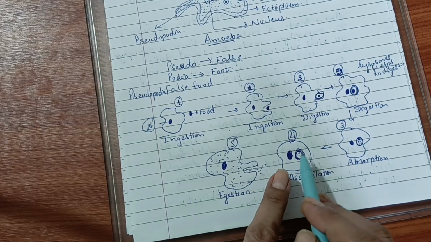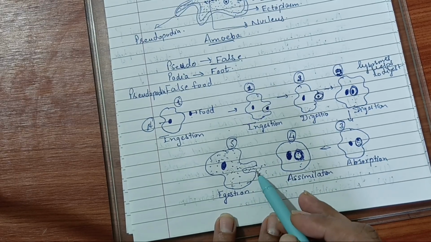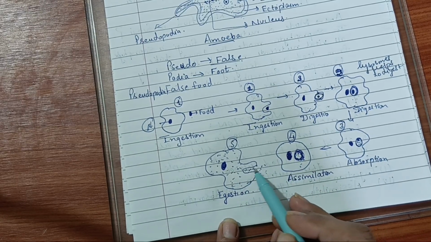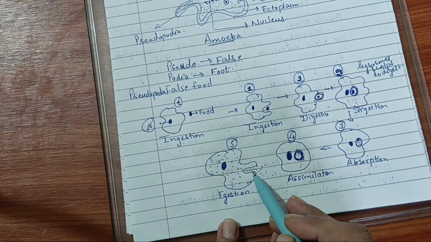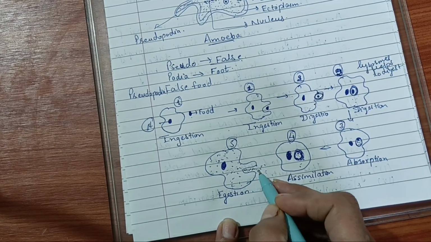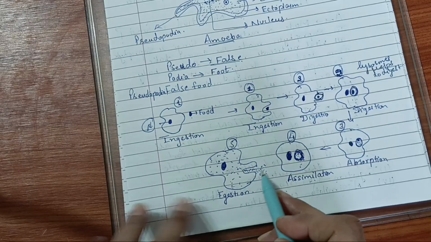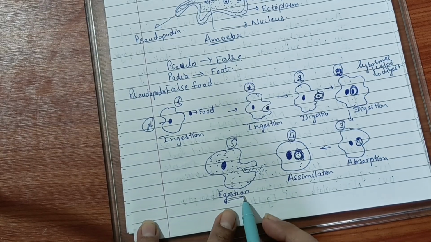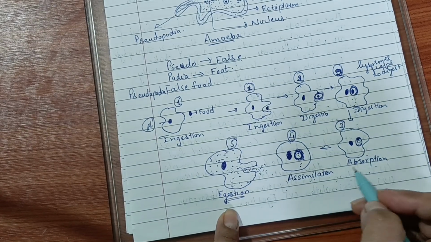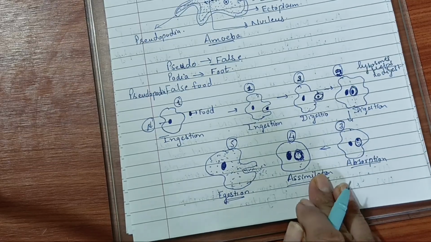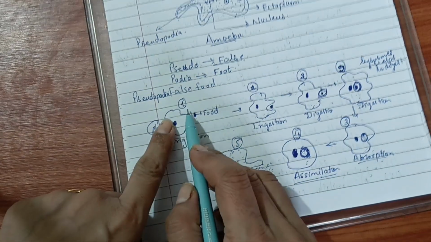After that, whatever waste will be there will be excreted by its body. This will be excreted like this. You will show it like that, right? So it will be included in egestion. These two steps were absorption and assimilation. You can write the steps here.